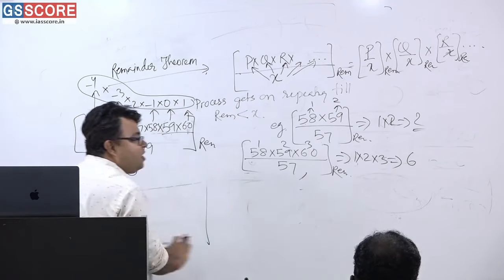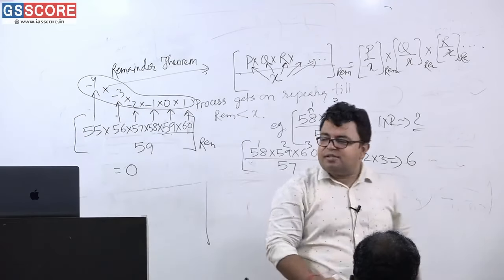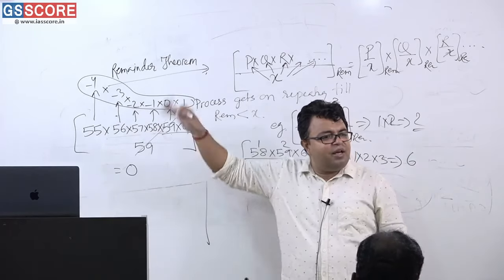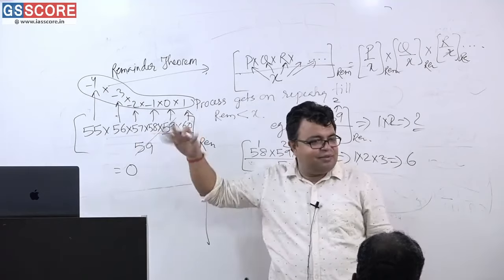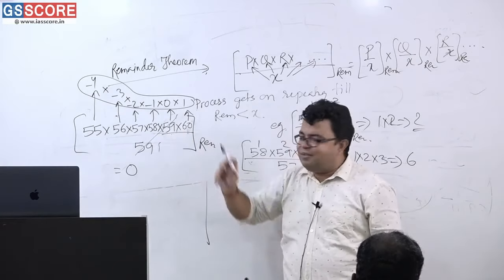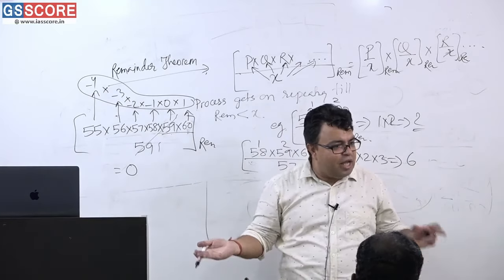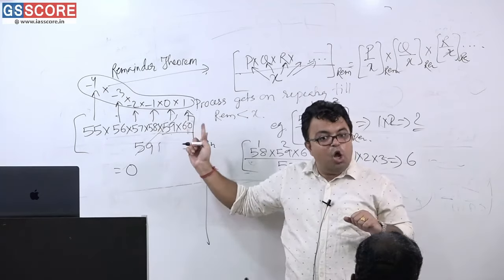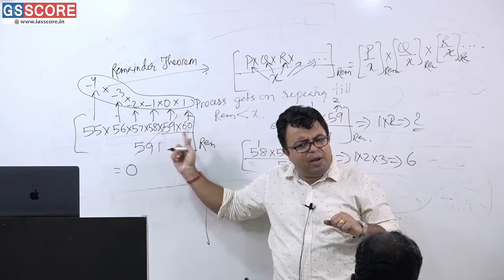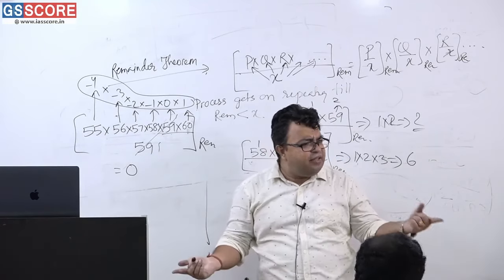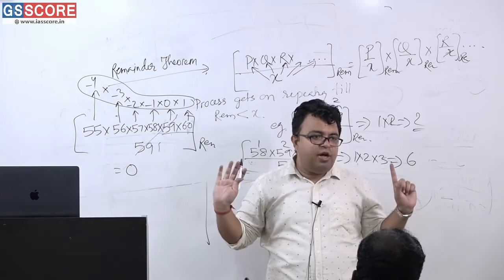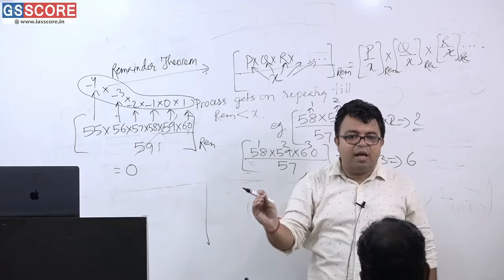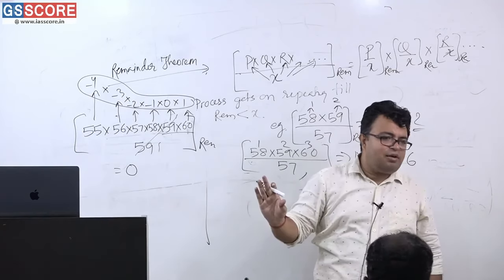So can you all please tell me, sir, 59 was completely cutting. 59 divided by 59, this is 1. That's why remainder is 0. But using the principle, I have solved it also. Using the principle, one number was giving 0 as remainder, and 0 multiplied by any number will be giving 0 as the answer, and that's the thing. Have you understood it or not? Please write down all these examples, because next set of few examples and PYQ questions will be there. In 10 minutes class will be over. Alright.